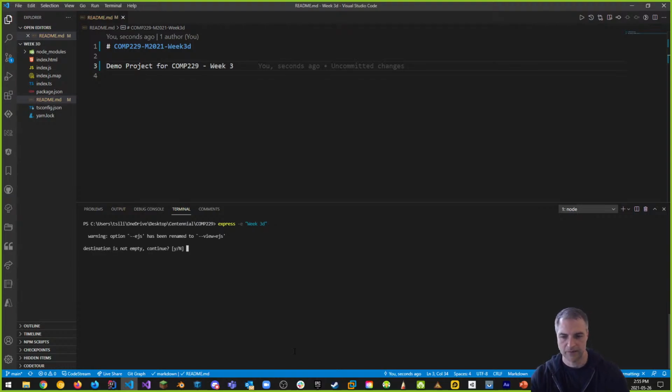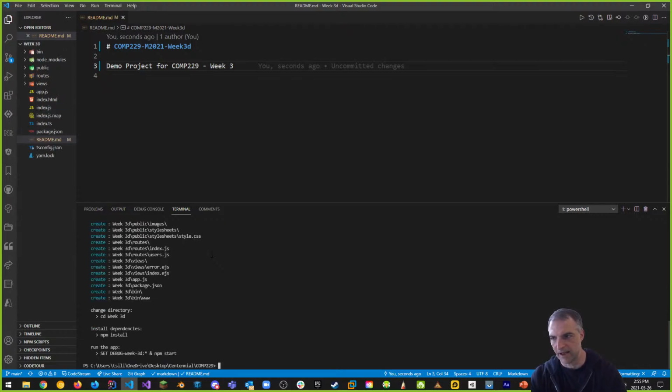Now it's going to say, this is what I wanted: destination is not empty, are you sure you want to continue? If you press enter, it's going to take no as a default. You want to use yes here. So press Y and press enter. And if you do that now, you can clearly see what it's done. It's installed all these things. It will be able to overwrite.